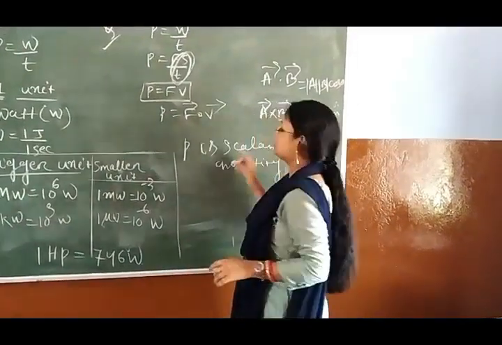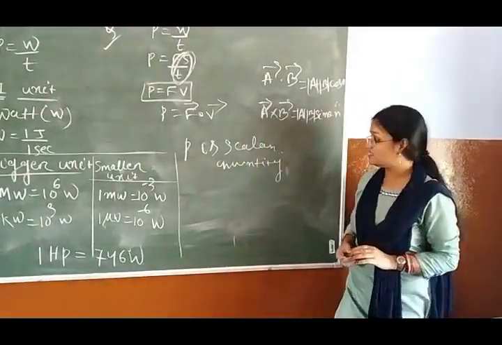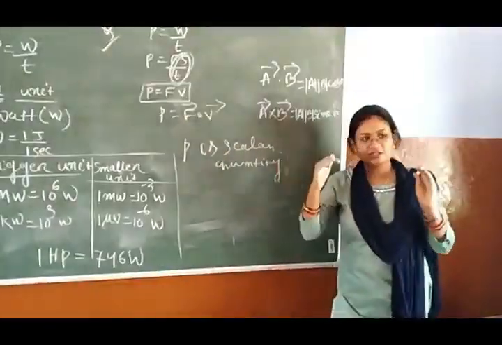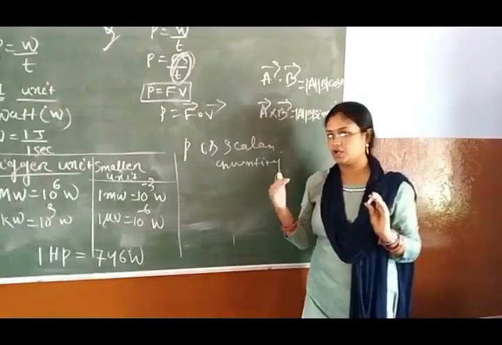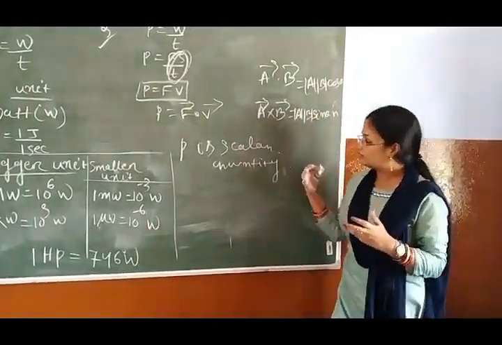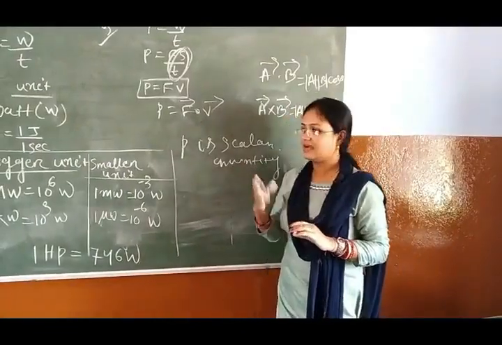Understood? So power is a scalar quantity. Why? Because it is the dot product of force and velocity. About this dot product and cross product you will discuss later. We will discuss some more things, and you will also know in the higher class.